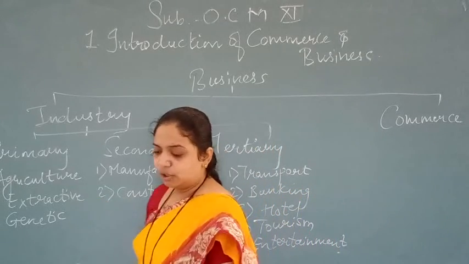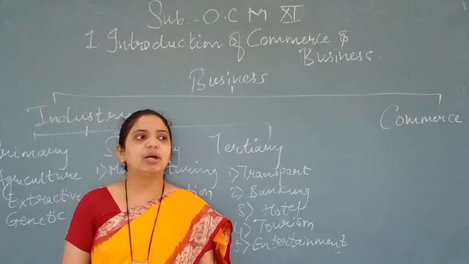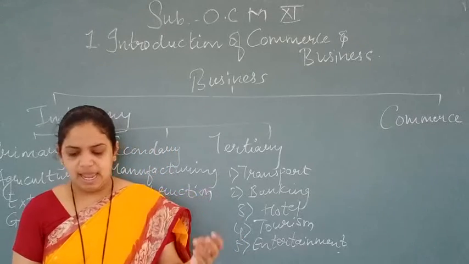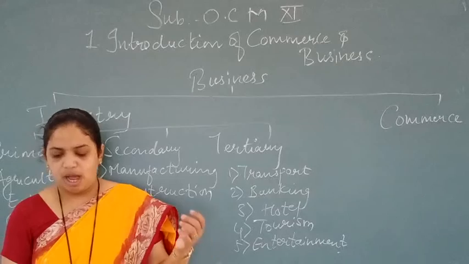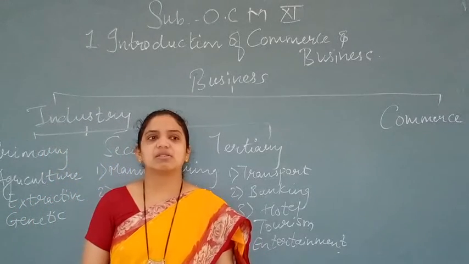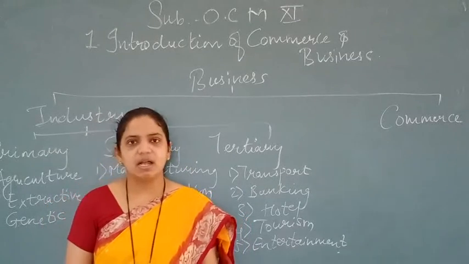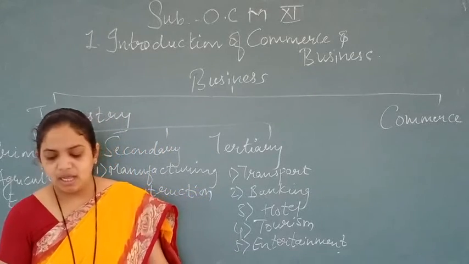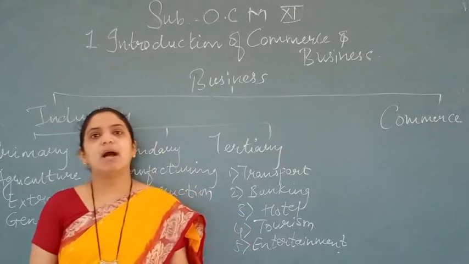Extractive industries draw out products from natural resources. Now, how are the products going to be drawn? It may be related to soil, air and water. Generally, the products are in raw form, and they are used by manufacturing and construction industries. Always remember, it relates to the raw material, and it's related to construction also. So, over here, the example they have given is extracting oils and minerals from underground.